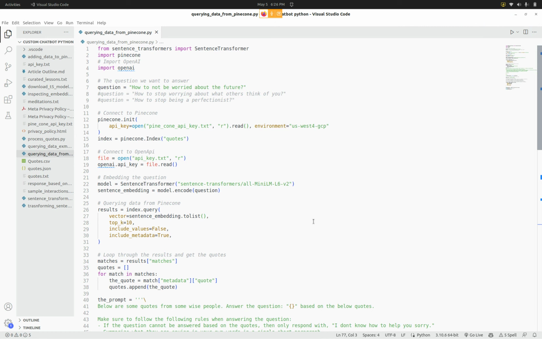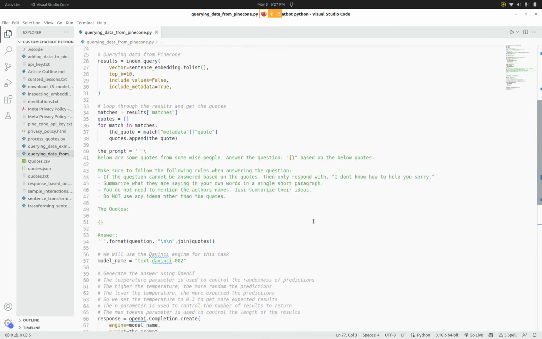Hi, so this is the demo video that is associated with the article about how to create a custom chatbot in Python by using a vector database and OpenAI ChatGPT. The key point is when we say custom chatbot, it means a chatbot that answers questions based on a particular knowledge base. And even though ChatGPT limits the prompt size, you can still handle an infinite sized database using this technique. So that's what this demo is all about.